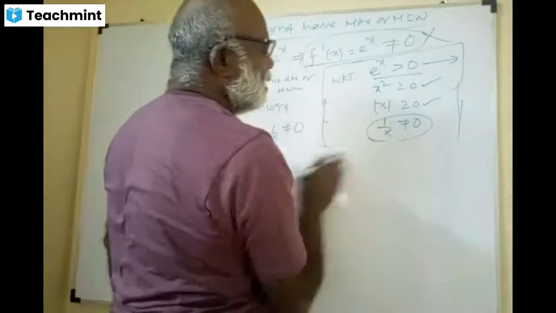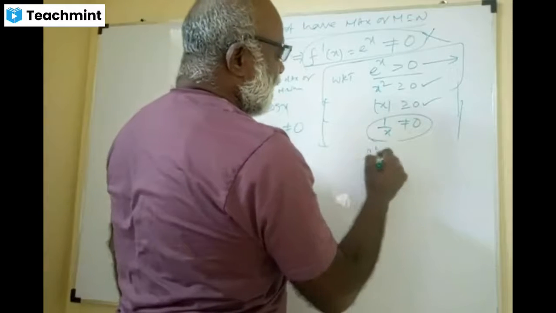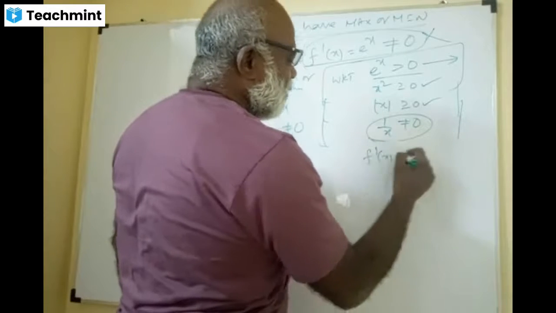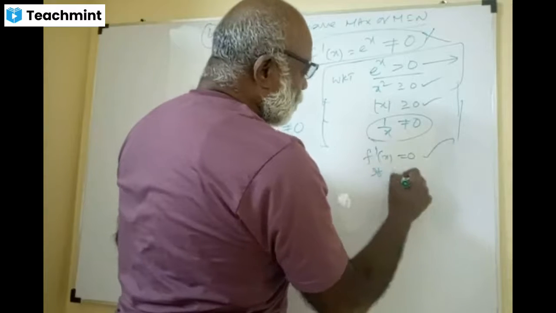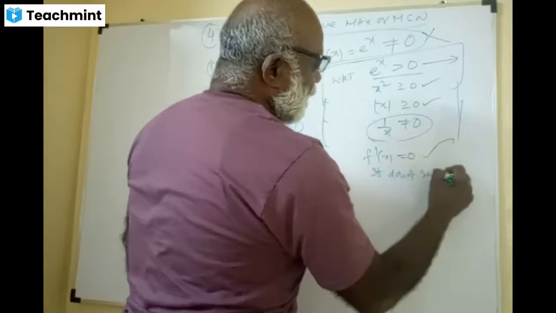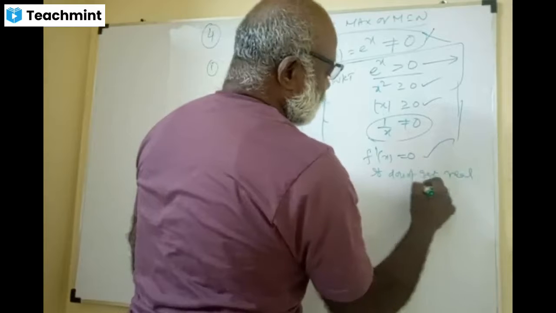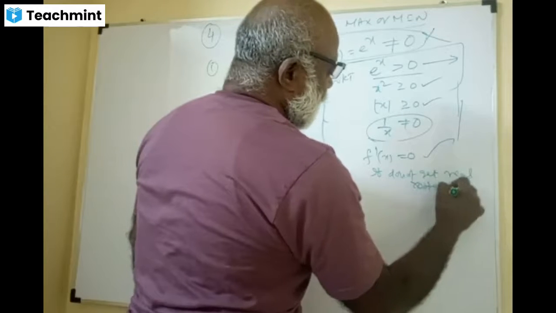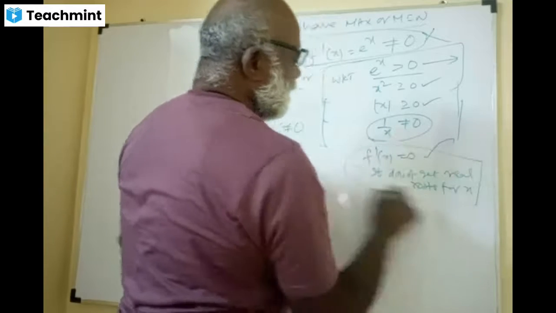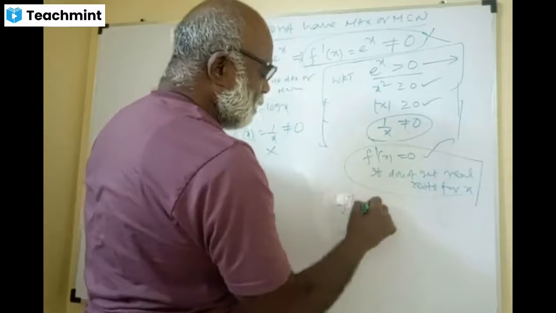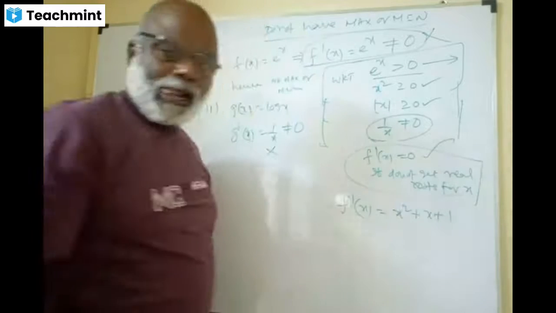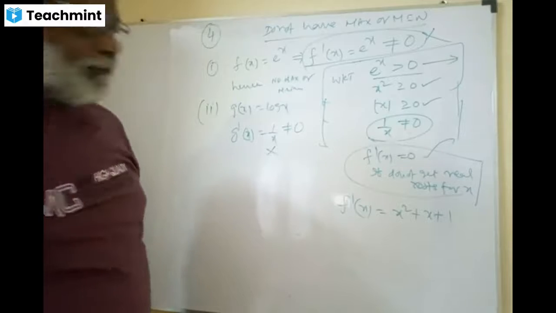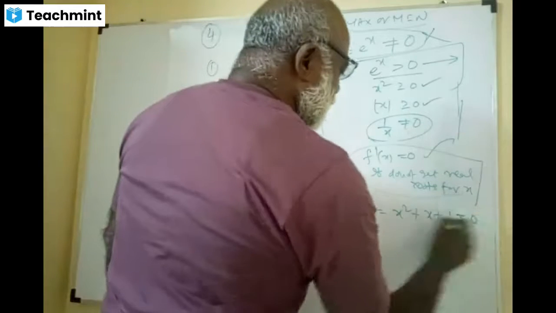Third case: suppose I find f dash x and equate it to 0, and I don't get real roots for x. Suppose you got f dash x equal to x square plus x plus 1, and equate it to 0 to find x.